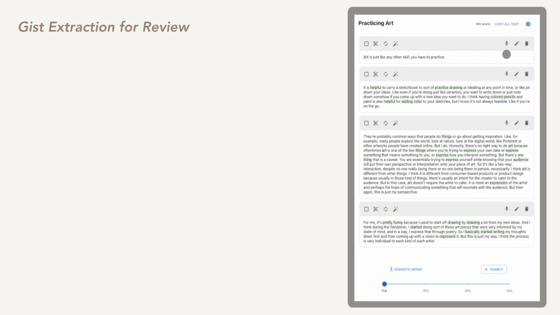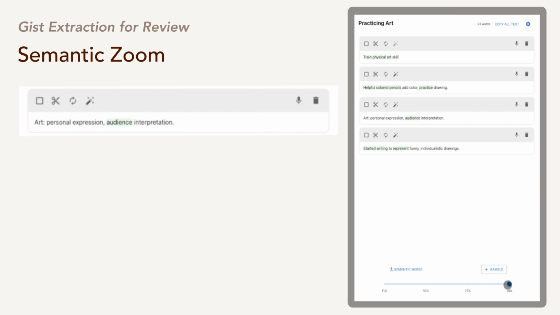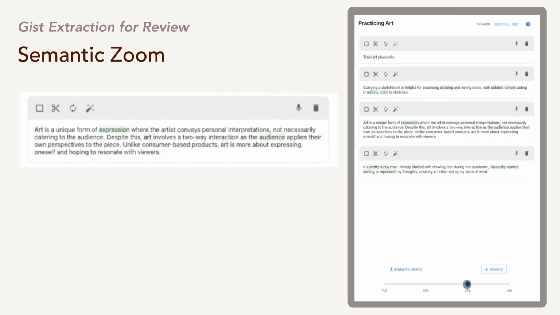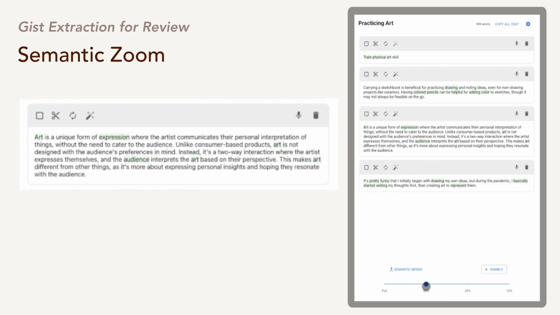As spoken text is more verbose, we provide gist extraction through semantic zoom in keywords to help users review their composition. The slider at the bottom of the interface adjusts semantic zoom, or the degree of summarization. Users can swap from the shorter summarization level to get a gist of what they said, to 25%, or a 50% summarization level to get more details, or back to the full transcript.